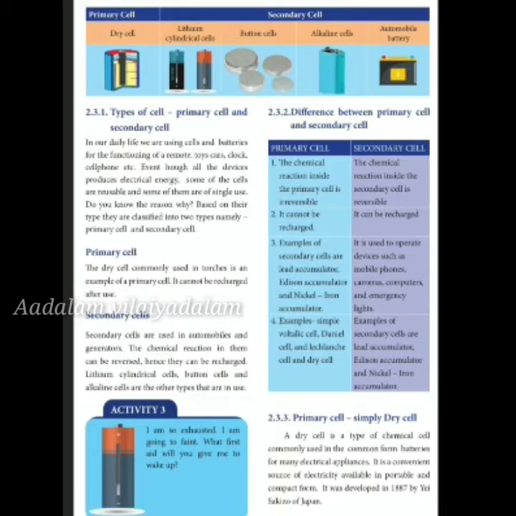The difference here is given. The chemical reaction inside the primary cell is irreversible. That is, the chemical reaction can't be reversed. Once used, it cannot be used again. The chemical reaction inside the secondary cell is reversible. That is, it can be used again and again. The primary cell cannot be recharged, while the secondary cell can be recharged. Examples of secondary cells are lead accumulator and Edison accumulator. It is used to operate devices such as mobile phones, cameras, computers, and emergency lights.